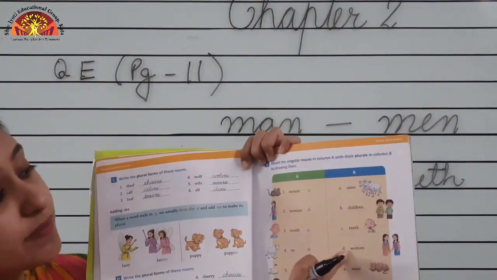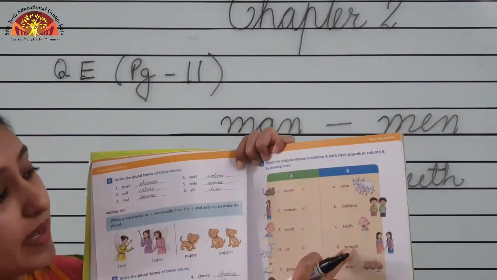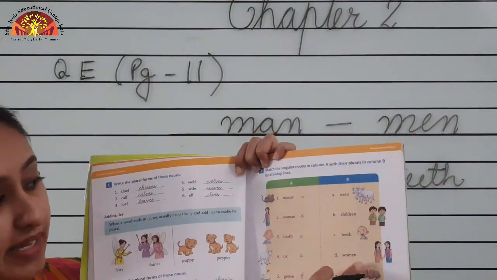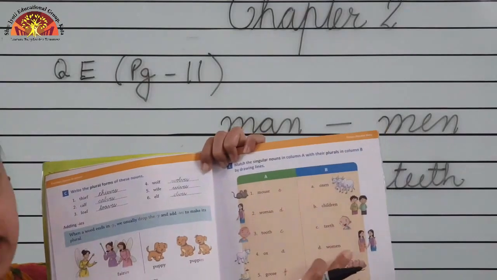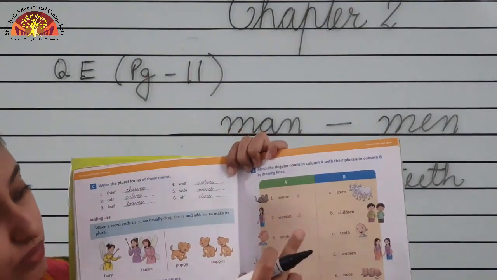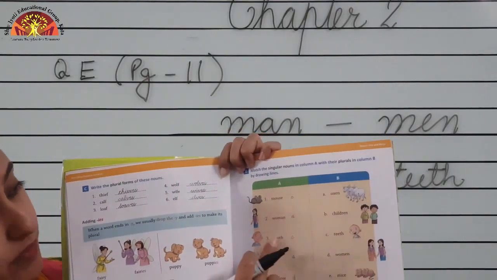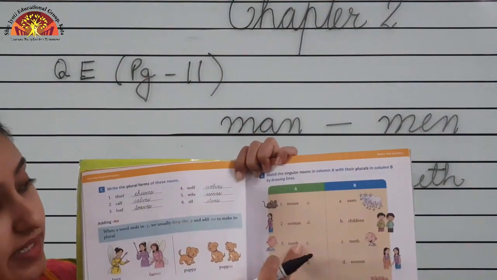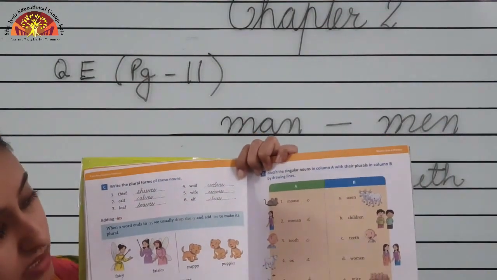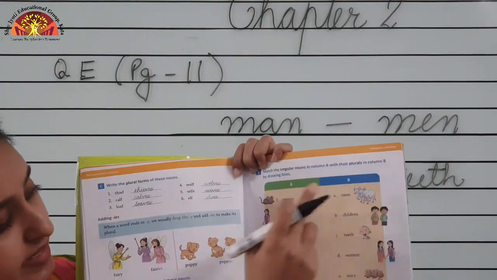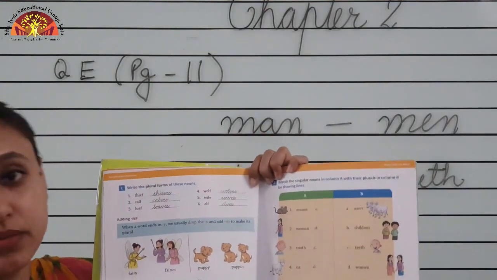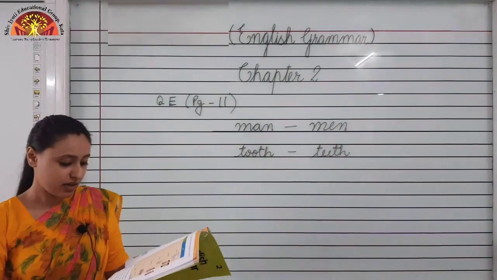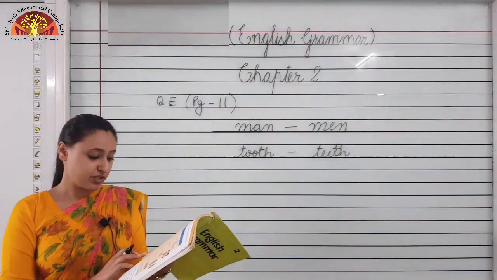Spelling will be W-O-M-E-N, not M-A-N. Here spelling is M-A-N, here spelling is M-E-N. Then tooth, the plural form of tooth is teeth. Okay, write C here. Ox, oxen, goose, geese, child, children.